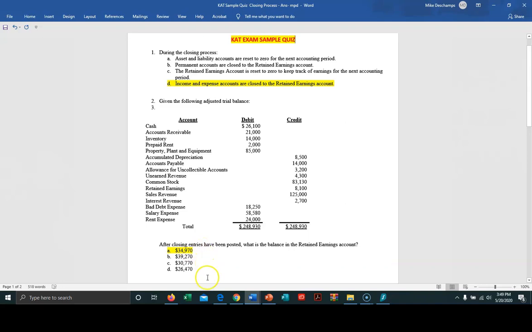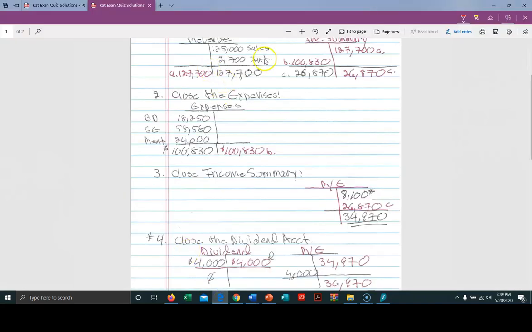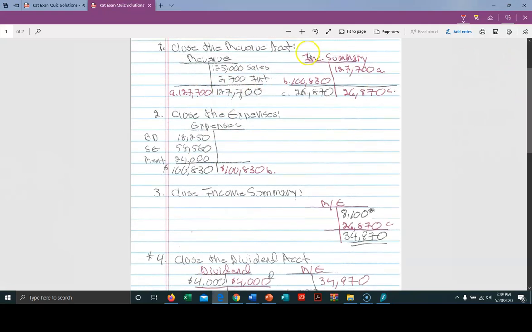$34,970. So again, we went through step 1, we closed out the revenue. We went through step 2, we closed out the expenses. And where do we close them to? We close them to income summary, as you can see up here. Then step 3 was to close retained earnings, which we see over here, which gave us the right answer.